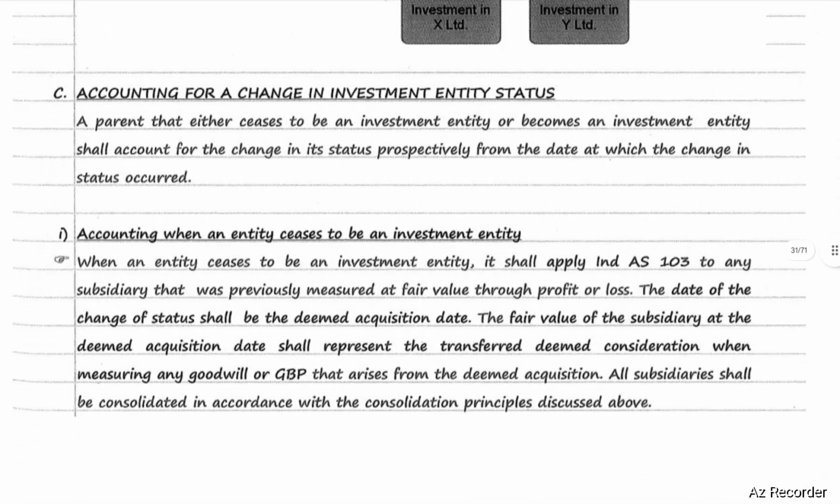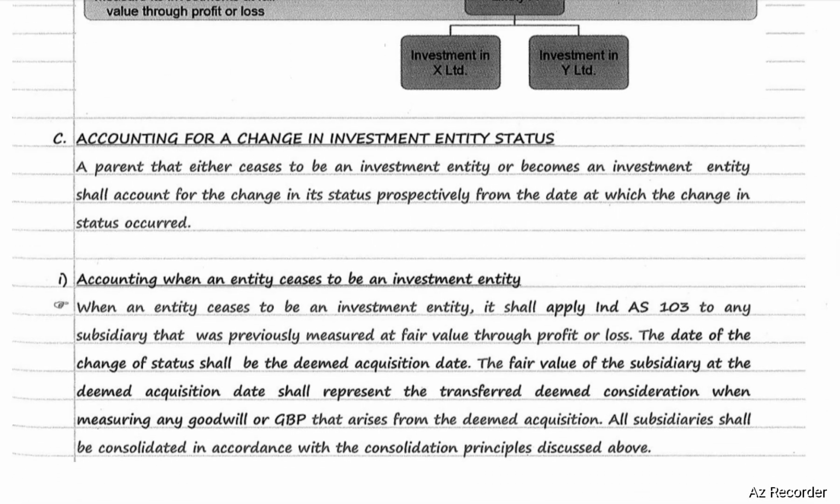Accounting for change in investment entity status. A parent that either ceases to be an investment entity or becomes an investment entity shall account for the change in its status prospectively from the date at which the change in status occurred.